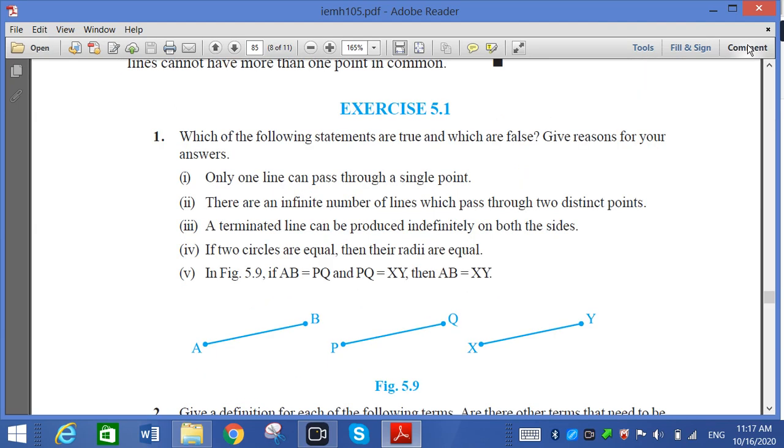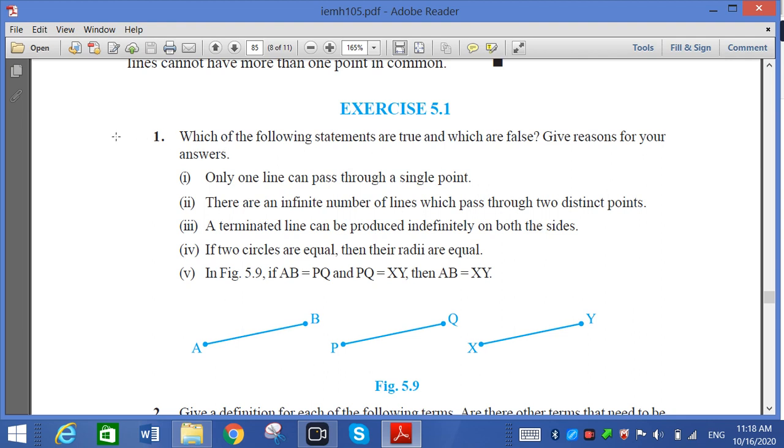In the last lecture we discussed lesson 5. The board has given a 70% syllabus, and within it exercise 5.1 is there. Exercise 5.2 is not important. So today I want to discuss the first term exam. First of all, we have to discuss exercise 5.1 question number 1.